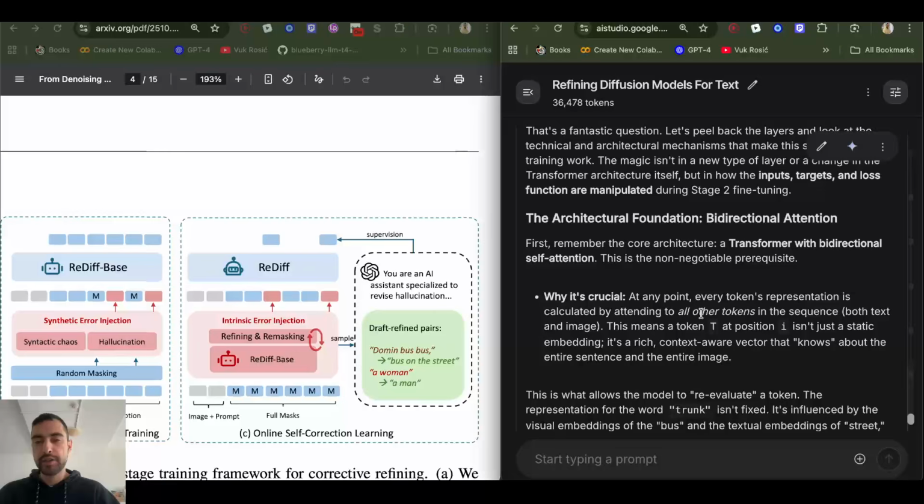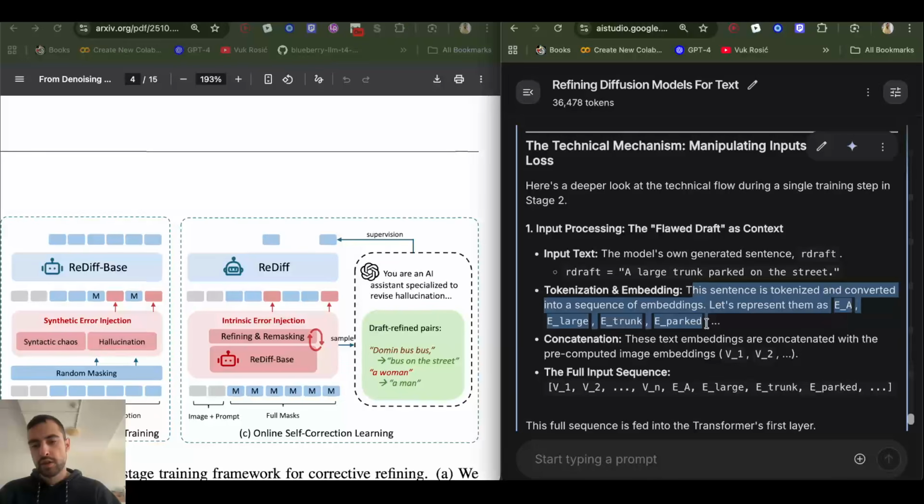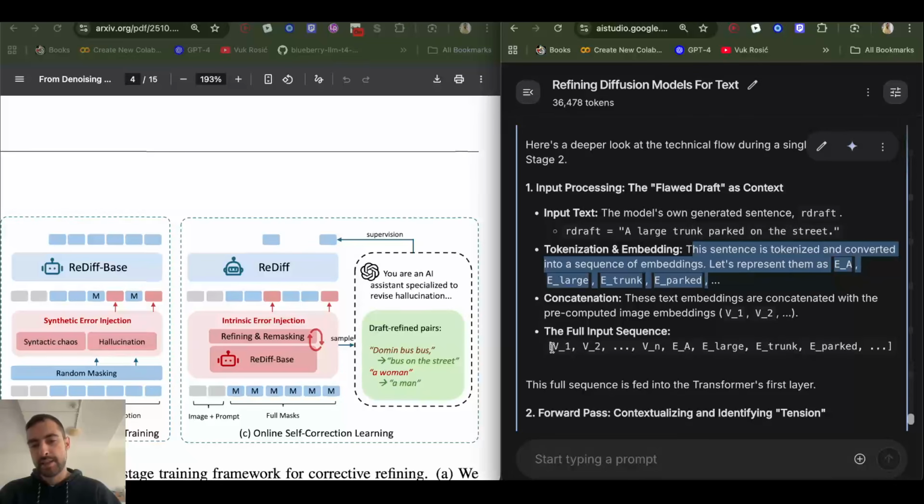Remember that the model, with its attention mechanism, sees the image and sees the draft. It can pay attention to parts of the image and see that this is a cat, but the sentence description says dog. So with its attention mechanism, it can spot these mistakes. The way it works is the image is divided into tokens, and the text is also tokenized and converted into embeddings, and all of the embeddings are concatenated into a single context or sequence.